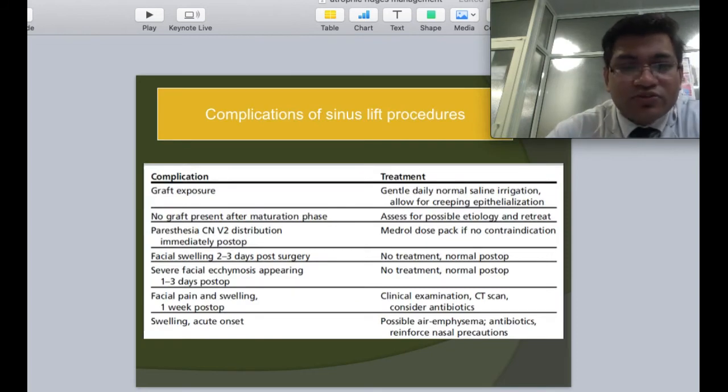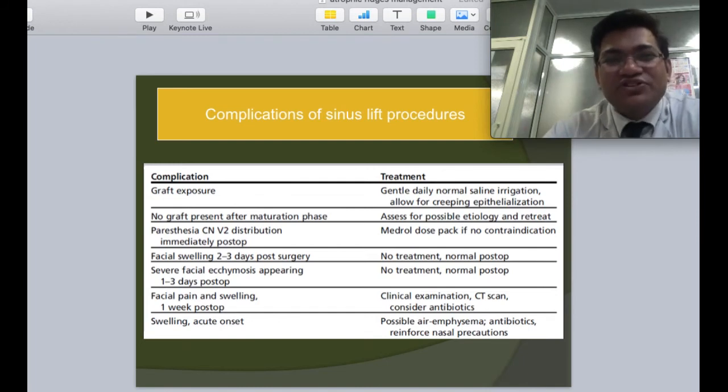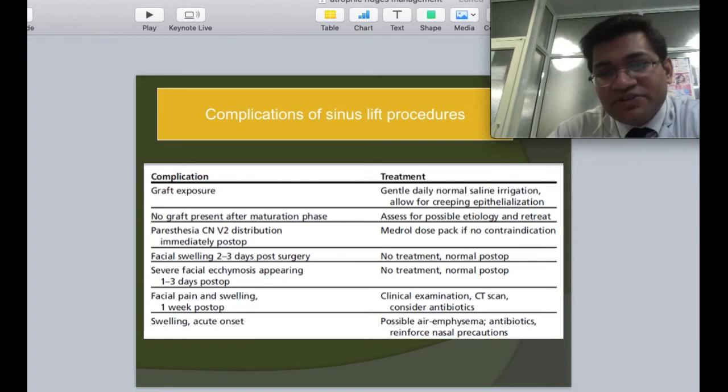If we are doing a procedure, you should always be aware of its complications. There are obviously going to be intraoperative and postoperative complications. The one biggest preoperative complication is not assessing the patient's compliance. Midway during the procedure, if the patient is not very compliant with the surgery, especially when you are doing local anesthesia based sinus lifts, it becomes extremely challenging to manage such cases.